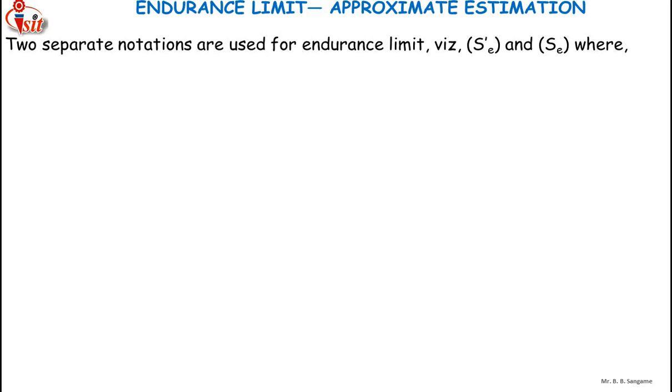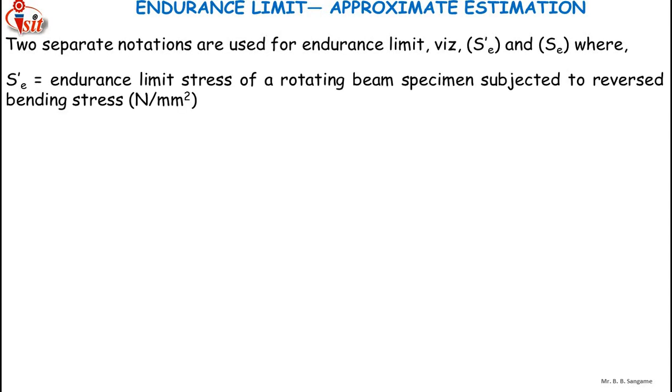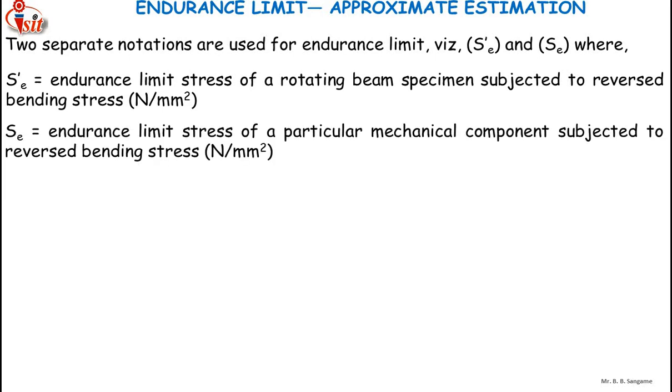S'e is the endurance limit stress of a rotating beam specimen subjected to reversed bending stress in N/mm², and Se is the endurance limit stress of a particular mechanical component subjected to reversed bending stress in N/mm².